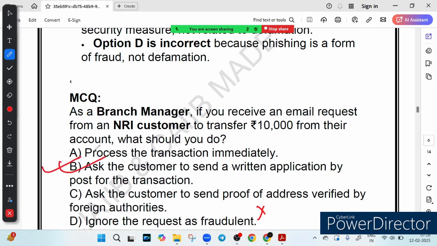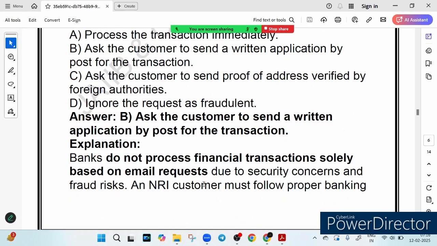Right. So quick recap. Option A is wrong because processing without verification can lead to fraud. Option B is correct because the written request ensures authenticity. Option C is wrong because address proof is needed for KYC, not transaction. And option D is wrong because not all email requests are fraudulent. So I hope this makes your concept clear. What as a branch manager you should do in such a situation?